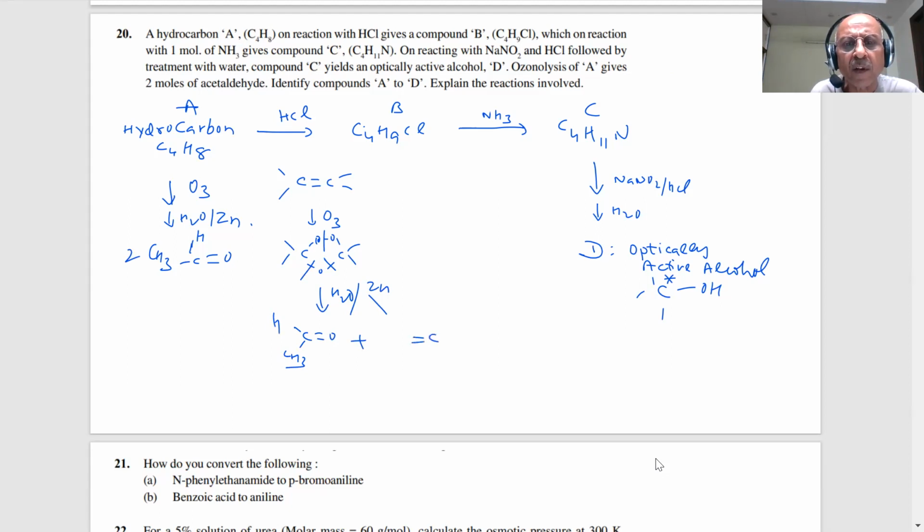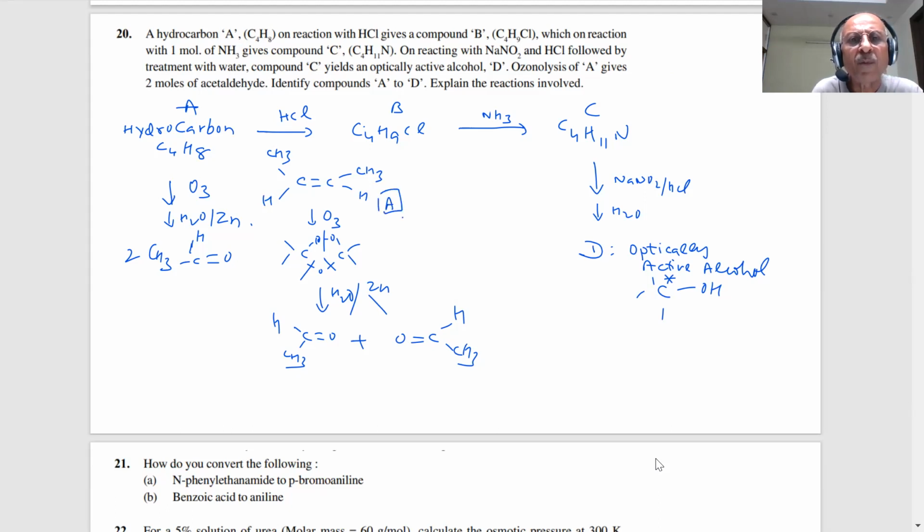Then C double bond O CH3H. So what is this then? This is only possible if this is CH3CH double bond CHCH3. What is the name of this? 1, 2, 3, 4. So this is butene, this is our A.